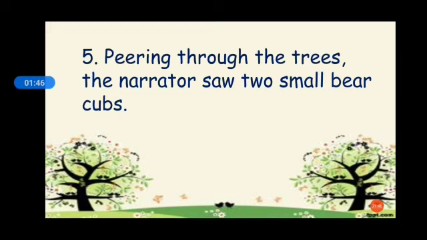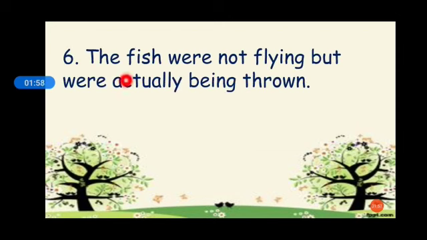So the answer for this question is true, because the narrator has seen cubs, they are fighting for the fish. Sixth question. The fish were not flying but were actually being thrown. The statement is true, because the cubs are fighting for the fish. Because of that, the fish were flying.